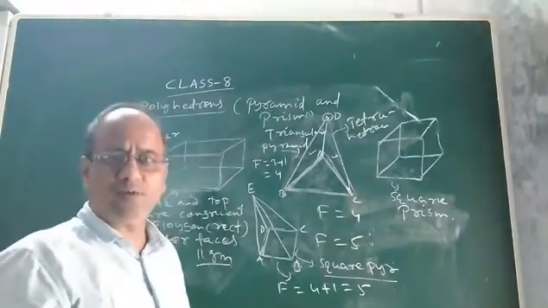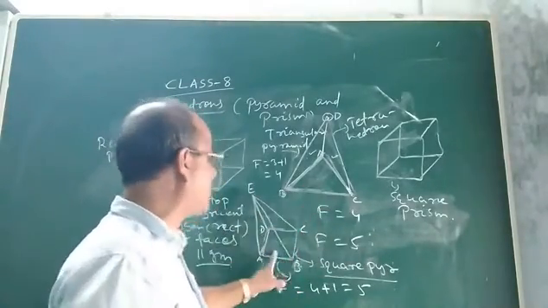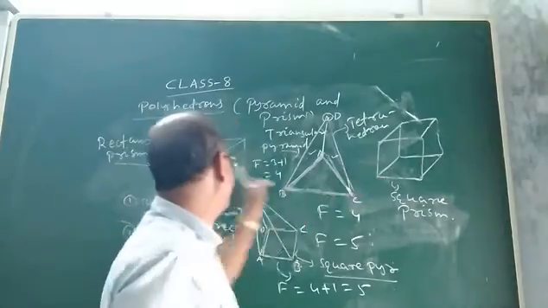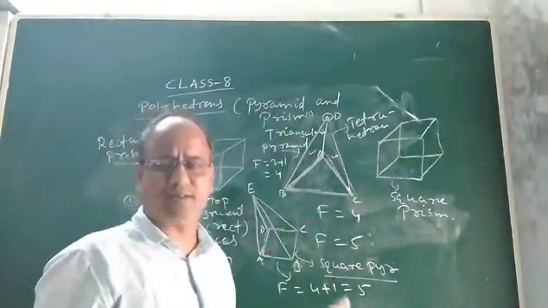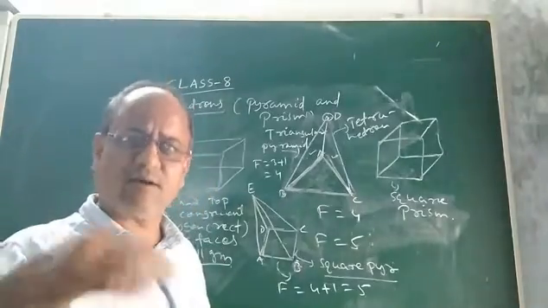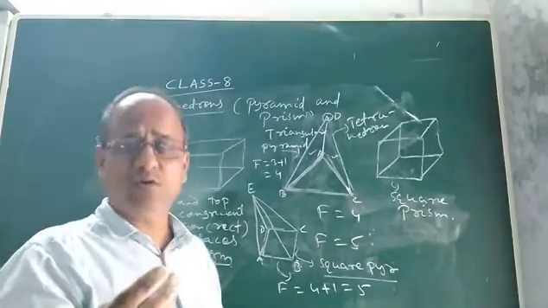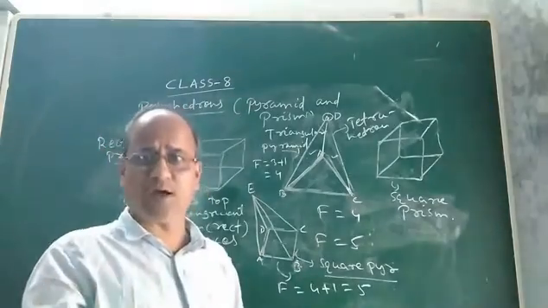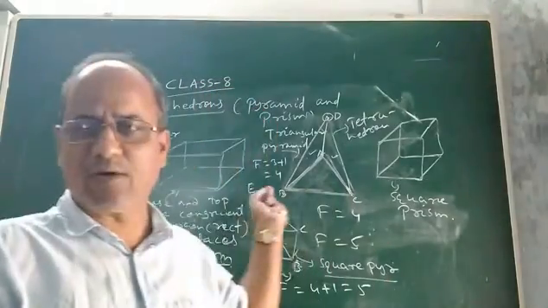We will discuss something more about prism and pyramid. I have discussed only a few: triangular pyramid, square pyramid, square prism, rectangular prism. 2 types of prism and 2 pyramids I have discussed. In the next class I will discuss some other prisms and pyramids, and then we will discuss what Euler's formula is and what its importance in mathematics is. Children, I hope you understood what I discussed.